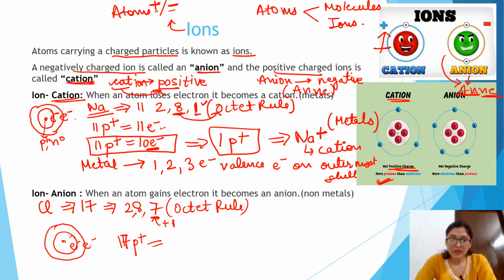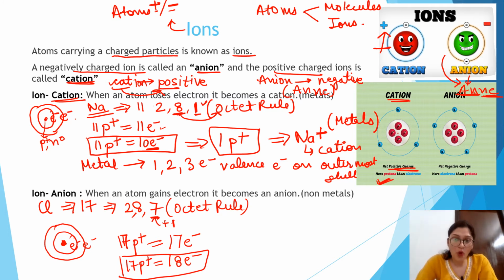17 protons are present as well as 17 electrons are present. But if it gains 1 electron, the 17 protons present inside the nucleus remain as they are. But to achieve the octet rule and become stable, it will gain 1 more electron. This 7 becomes 8. If it gains one more electron, then it becomes 18 electrons.